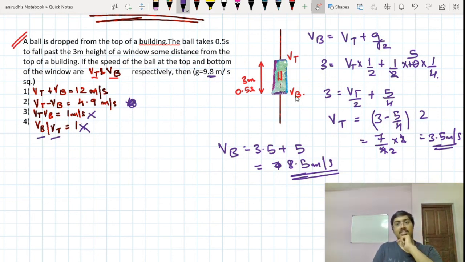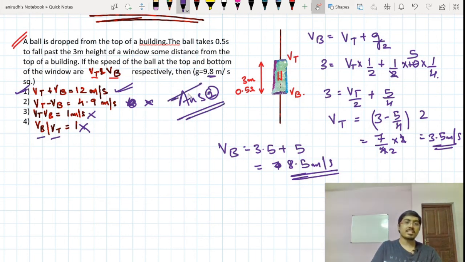Yeah, so velocity at the bottom is always more than velocity at the top. So here they are saying velocity at top minus velocity at bottom. Had it been velocity at bottom minus velocity at top, then it would have been correct. So this is wrong. If you add them, will you get 12? Yes, I do. So my answer for this question is option number 1.